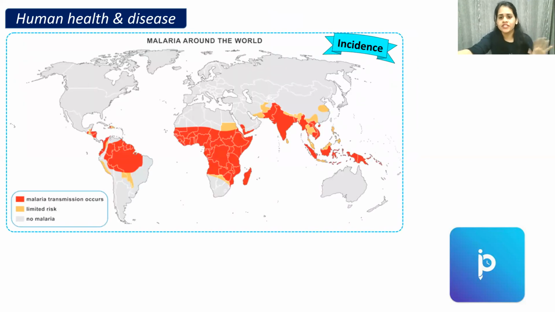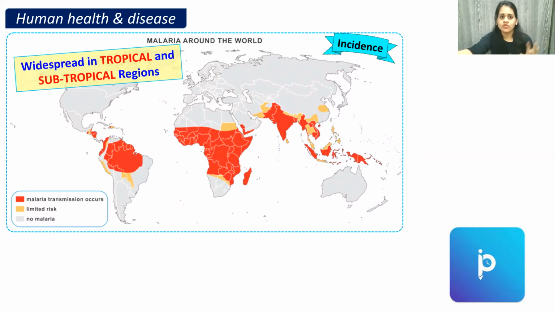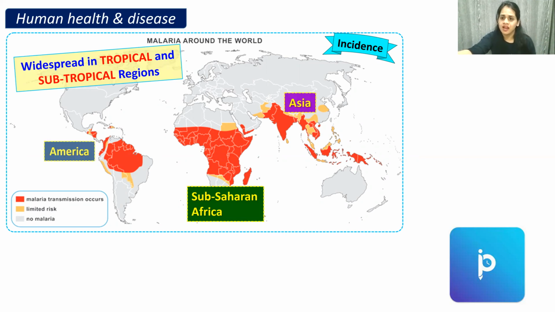Now, malaria is a widespread disease. If we talk about the incidence of malaria, it's widespread in the tropical as well as subtropical regions like Asia and sub-Saharan Africa as well as America also. So it's widely spread in Asia, America and sub-Saharan Africa.